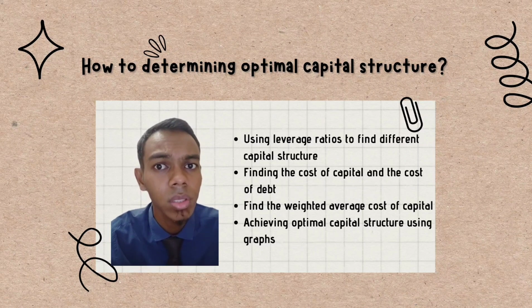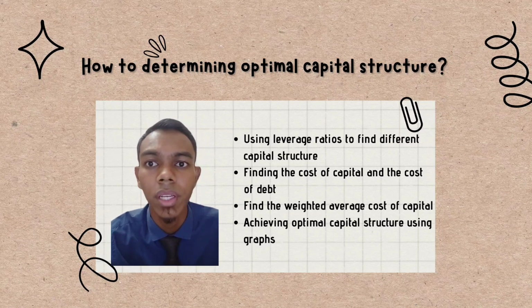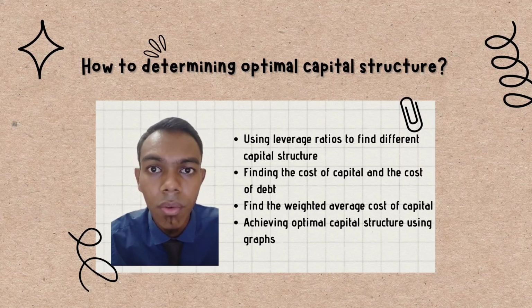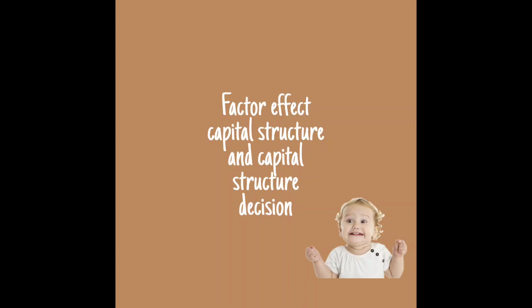There are 5 ways to determine optimal capital structure. It is using leverage ratios to find different capital structures, finding the cost of capital and the cost of debt, finding the weighted average cost of capital, and achieving optimal capital structure using graphs.